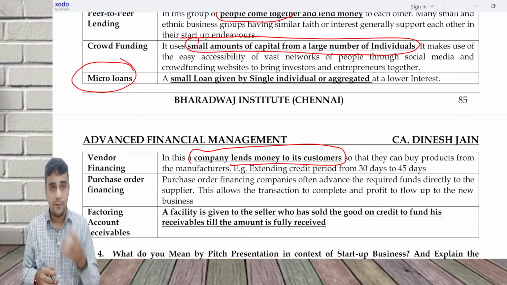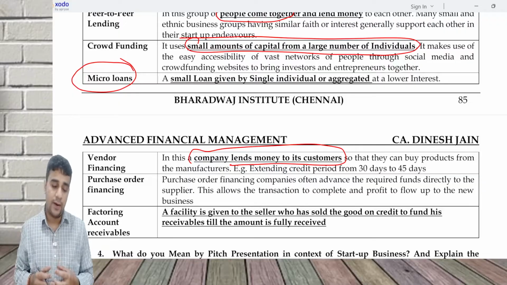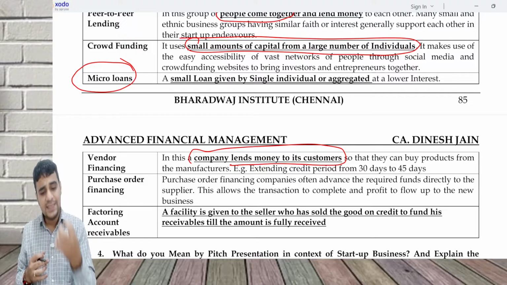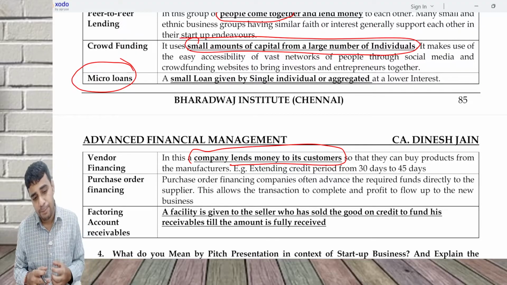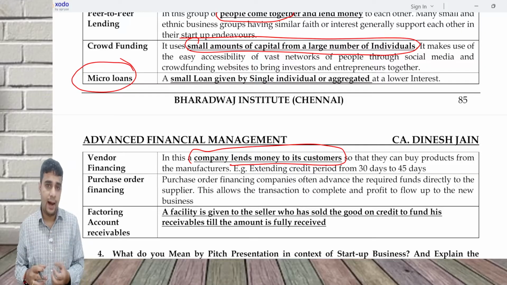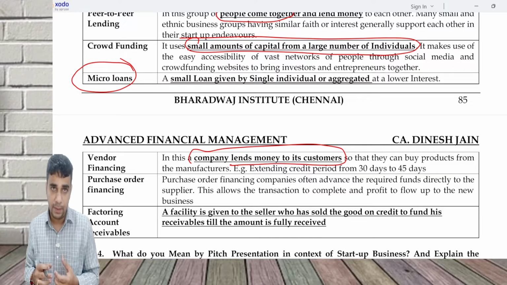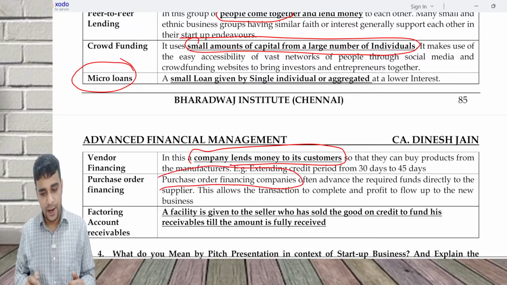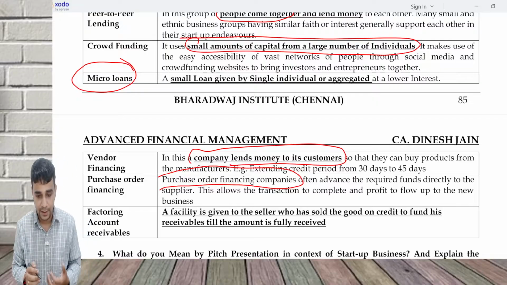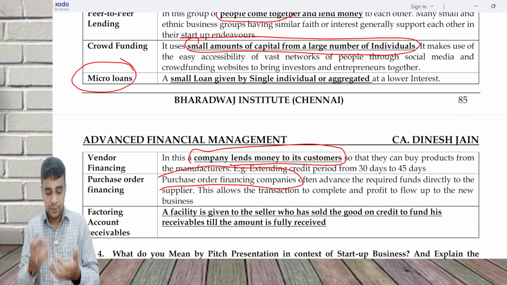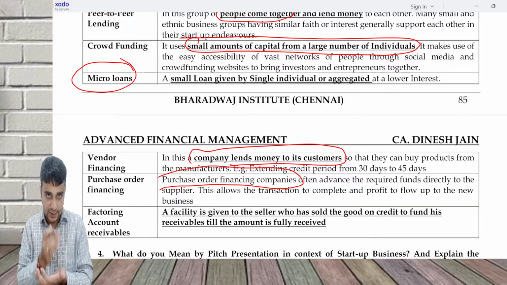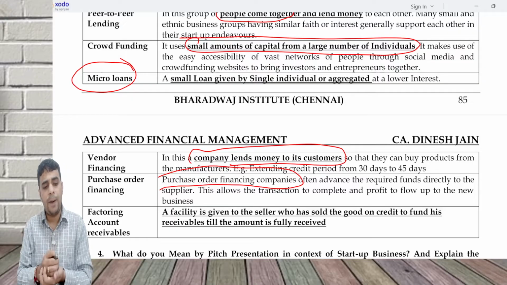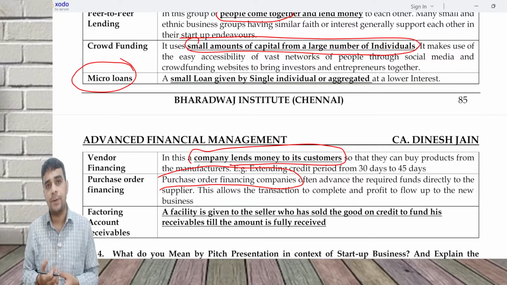Purchase order financing is, I've got a huge order. The order is for 100 crores, 200 crores, 500 crores or 50 crores, but I don't have the money to execute this order. So there are a few companies who lend against a purchase order. Purchase order financing companies often advance the required funds directly to the supplier, and in this process the startup will be able to execute the order and generate profit from the order, and a part of the profit will go to purchase order financing companies in the form of interest.